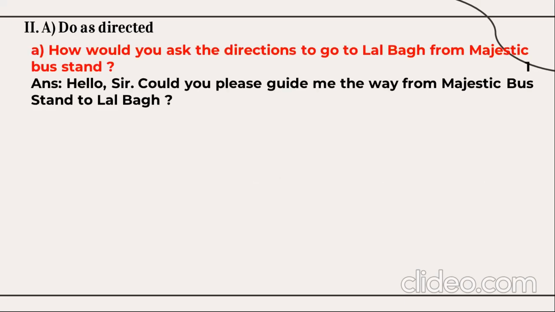Then from the remedial grammar, how would you ask for directions to go to Lal Bagh from Majestic bus stand? So, hello, sir. Could you please guide me the way from Majestic bus stand to Lal Bagh? Hello, sir. Could you please help me how to reach Lal Bagh from this Majestic bus stand? You need to write the request in a very polite way, and you should use modals: Could you please? Will you please? Excuse me. So use such kinds of expressions.